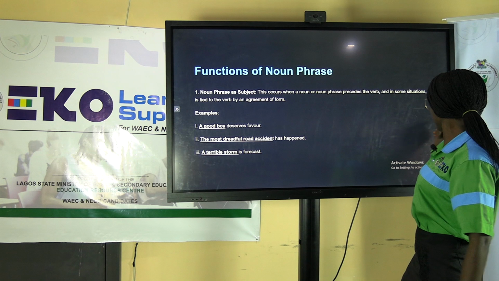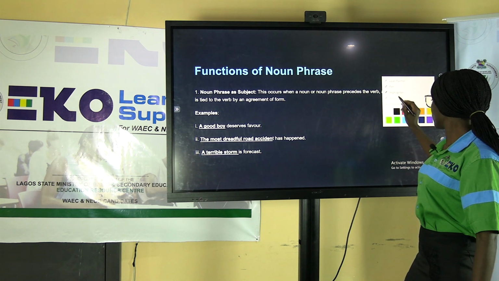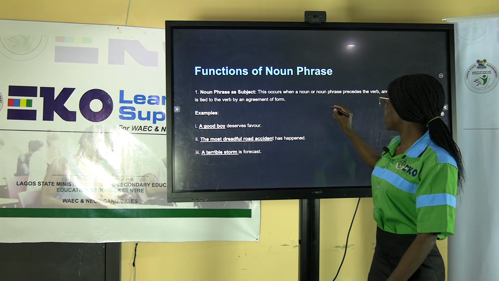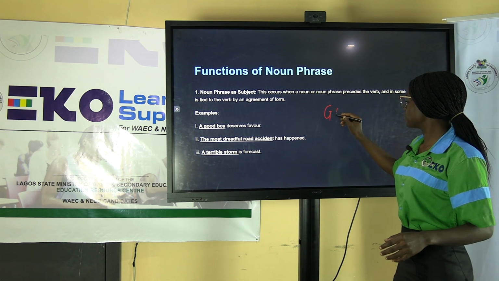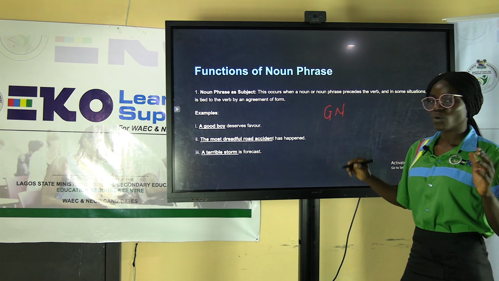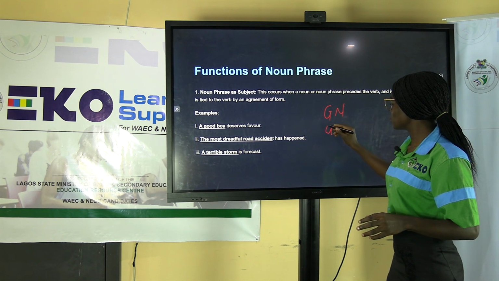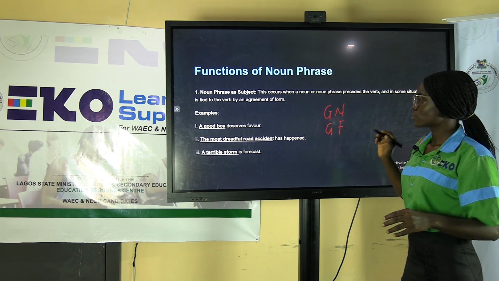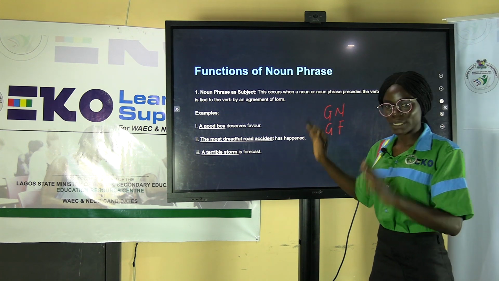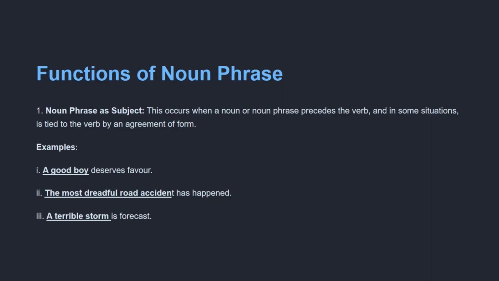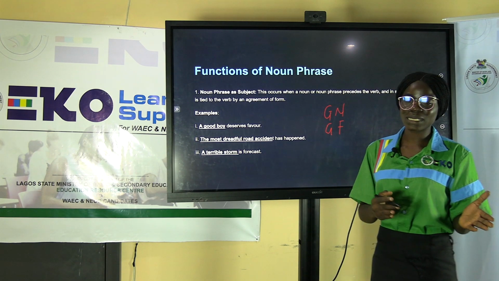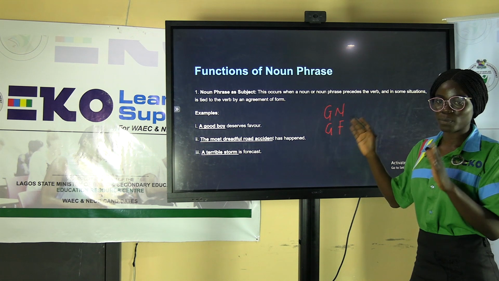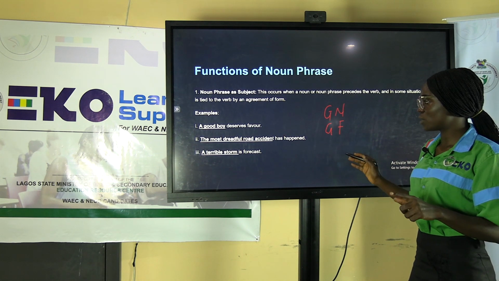Now you will be asked questions like, what is the grammatical name? Then, what is the grammatical function? So the grammatical name of everything we're learning right now is noun phrase. That's the grammatical name. Now the question is, what is the grammatical function? And that is what we'll be learning one after the other right now.